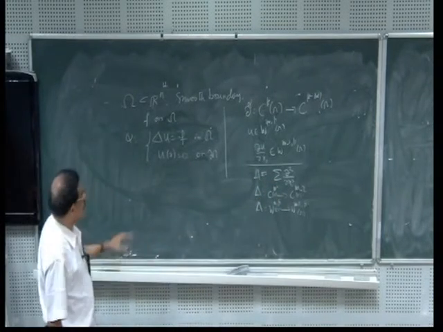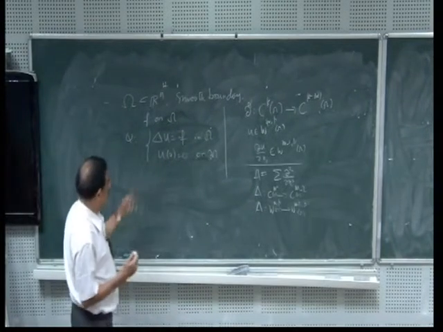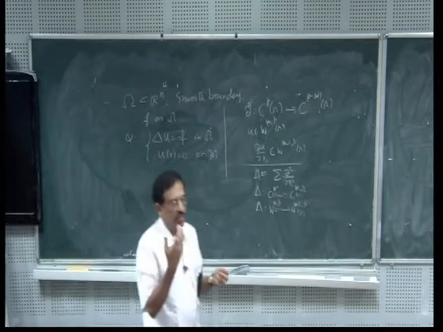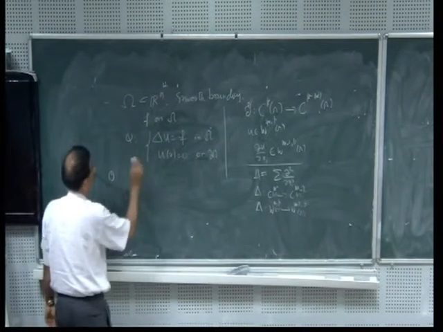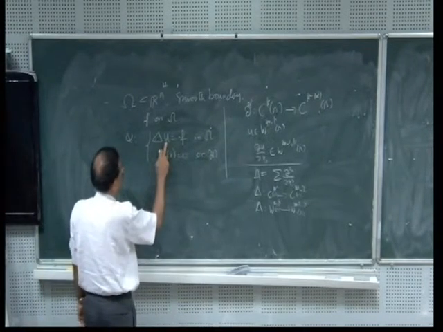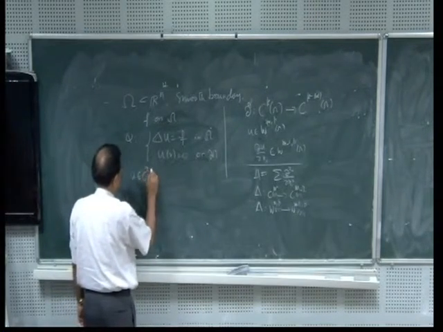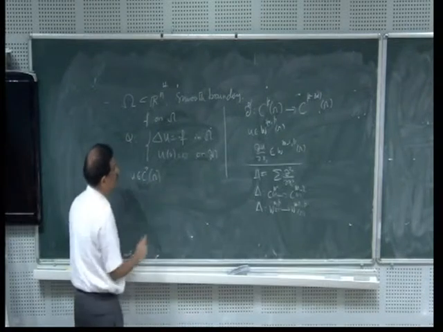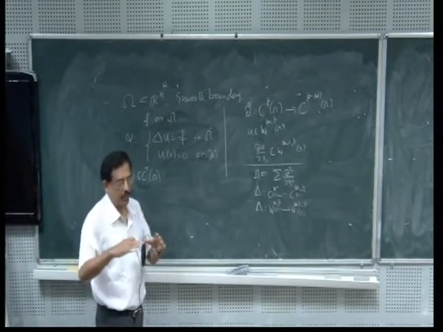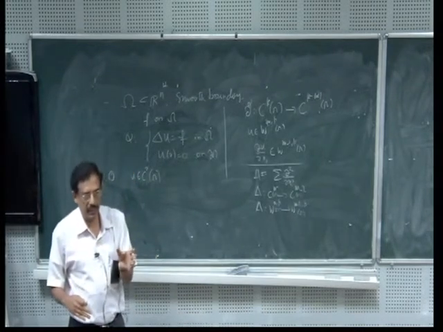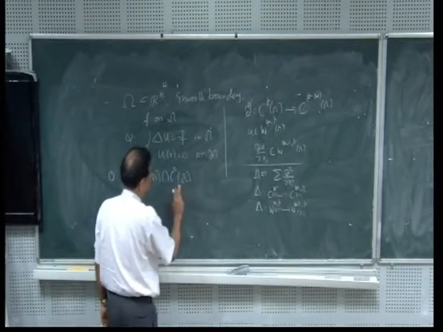When you want to solve this problem, what is the meaning of a solution? So the first question is the meaning of a solution. Where do you look for the solution? There are two cases. Case one: I want to solve this equation, so that means I want u to be at least twice continuously differentiable. So u must belong to C2 of omega. And also I want u equal to 0 on the boundary of omega. That means it must be continuous up to the boundary. It is a twice differentiable function in the interior and continuous up to the boundary. I call this C0 of omega bar.